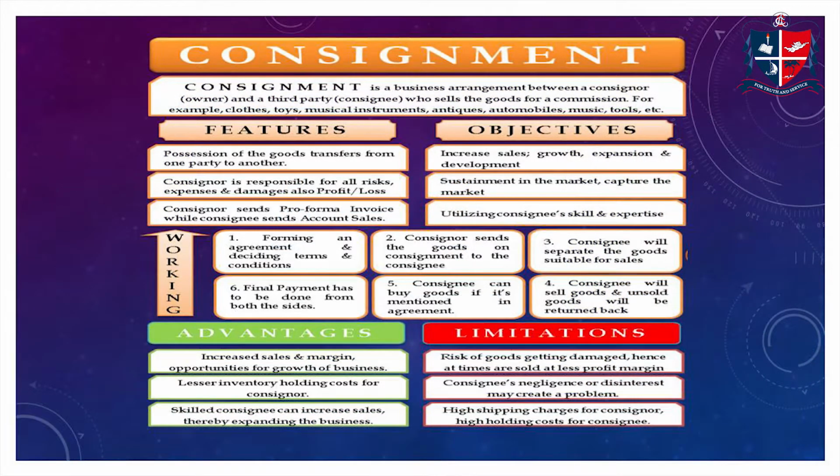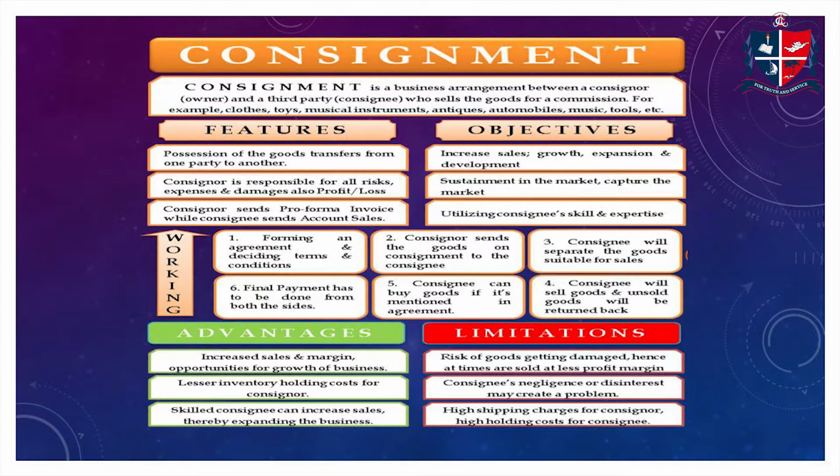Next, let us see the features of consignment. The first feature is that only the possession of goods transfers from the consignor to the consignee. The ownership of the goods remains with the consignor. The second feature is that the consignor sends a pro forma invoice to the consignee, and the consignee sends account sales to the consignor. The third feature is that the risk, losses and expenses associated with the consigned goods are borne by the consignor because the ownership remains with him.